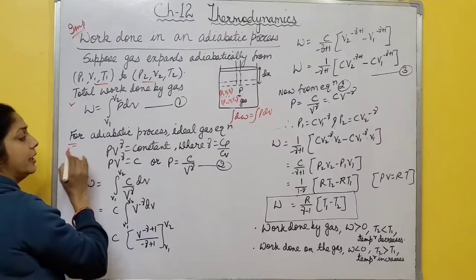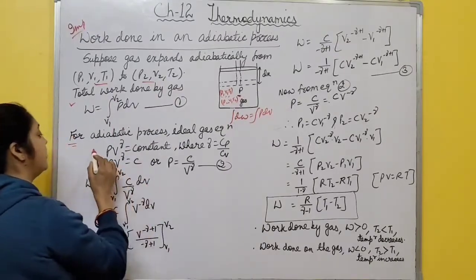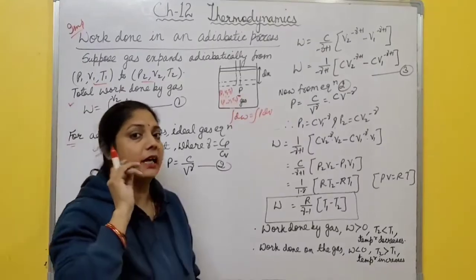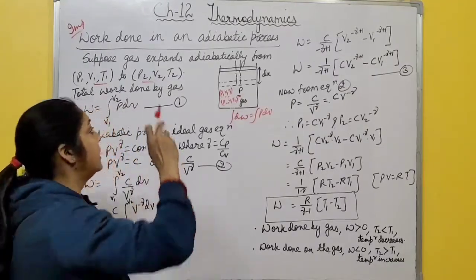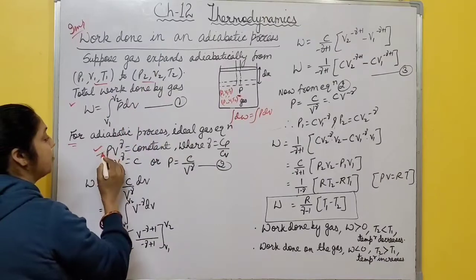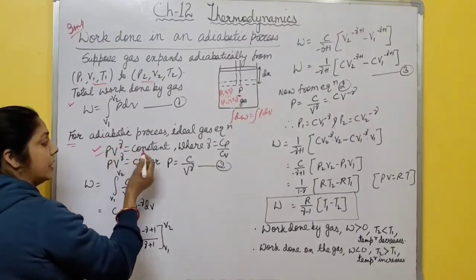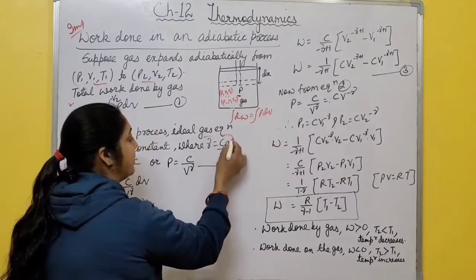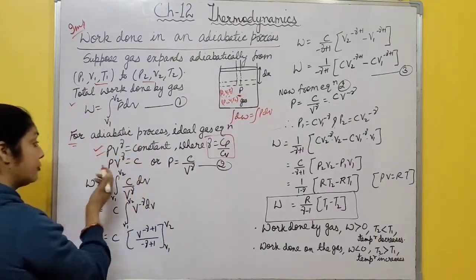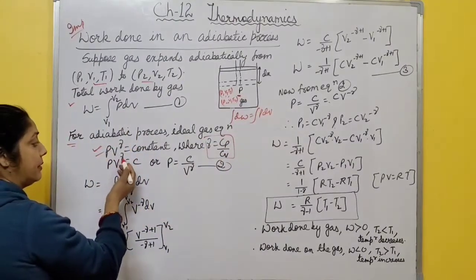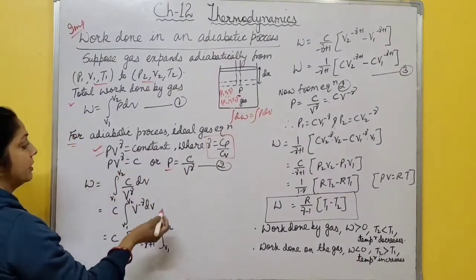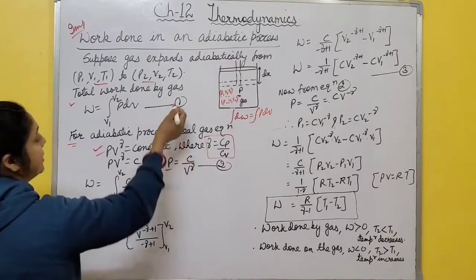Now for an adiabatic process, the ideal gas equation we use is PV^gamma equals constant. In the case of an isothermal process, the equation is PV constant, but in an adiabatic process we use PV^gamma constant, and this gamma is the ratio of specific heat capacity at constant pressure to constant volume, that is Cp by Cv. From here PV^gamma is constant, or P becomes C by V to the power gamma. Now put this value in equation number 1.